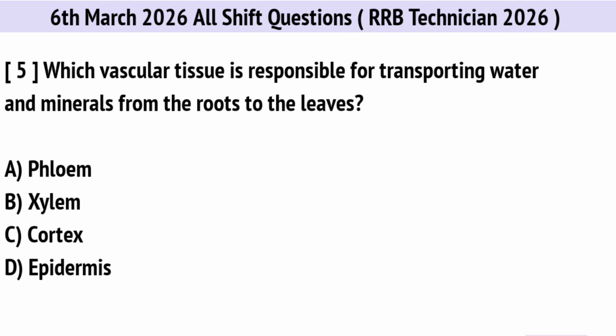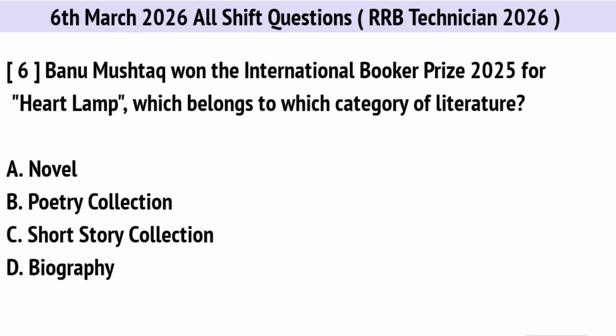Which vascular tissue is responsible for transporting water and minerals from the roots to the leaves? Correct option is B. Xylem. Banu Mushtaq won the International Booker Prize 2025 for Heart Lamp, which belongs to which category of literature? Right option is C. Short story collection.